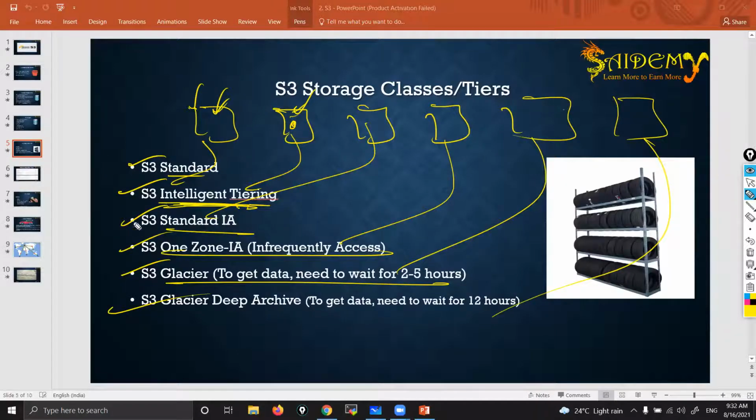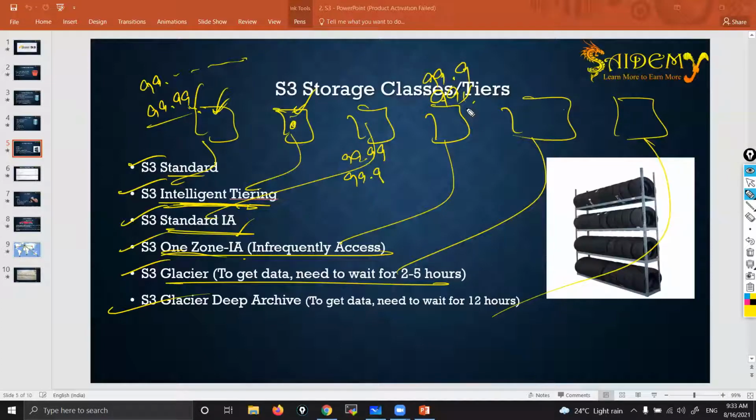Now, if you choose S3 Standard IA, here you will get 99.9% availability, but the durability stays at 99.999999999%. Here you can see the number came down, correct? And One Zone IA, IA means infrequent access. With One Zone IA, the number further comes down, like 99.999999999% durability, 99% only availability, like that.